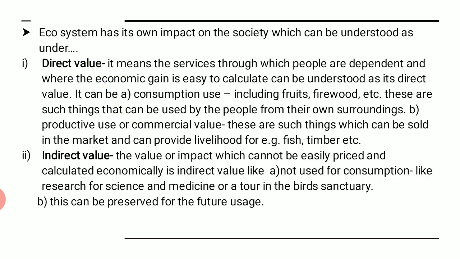If we try to study ecosystem, in the previous lecture also I told that there are different types of ecosystem. These generally consist of two types. One is terrestrial, that means related to land. Everything that is on land we can classify as terrestrial ecosystem, and everything which is in the water, that means it is aquatic ecosystem.